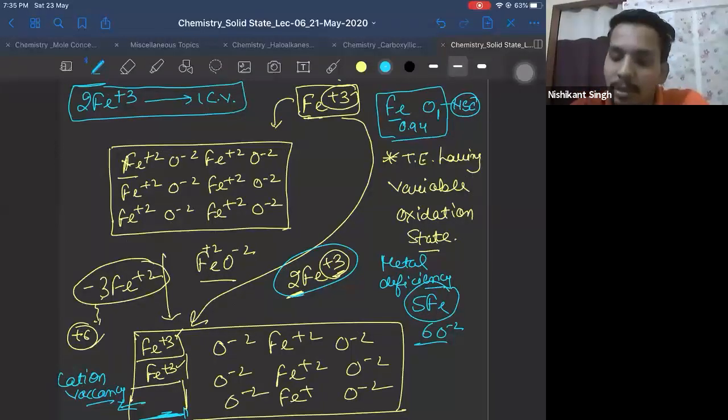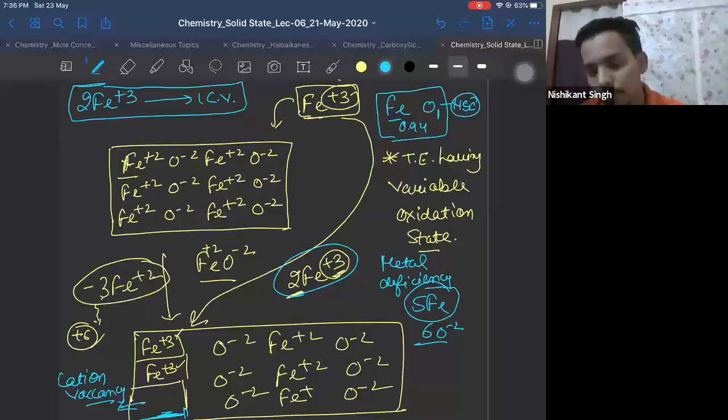Pritesh, this is our assumption that the charges cannot be in fraction. So if one Fe3 plus comes, how many Fe plus 2 will go outside? How will you balance +2? How will you represent +3 charge in form of +2? Difficult. Fraction it will come. So I have considered the minimum possibility here. It can also happen that 6 Fe plus 2 go outside and 4 Fe plus 3 come inside. That can also happen. It may happen that 9 Fe plus 2 go outside and 6 Fe plus 3 comes inside. That can also happen, right?